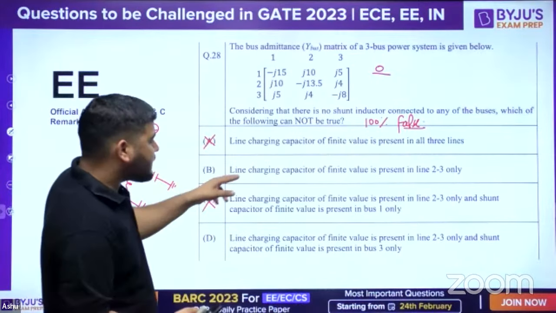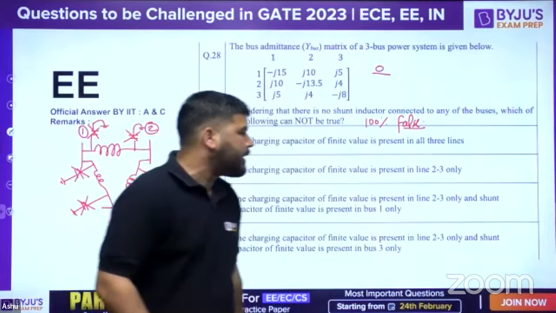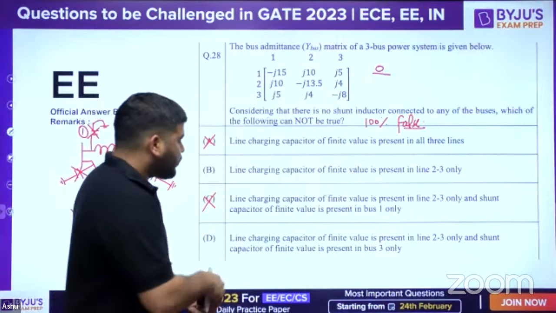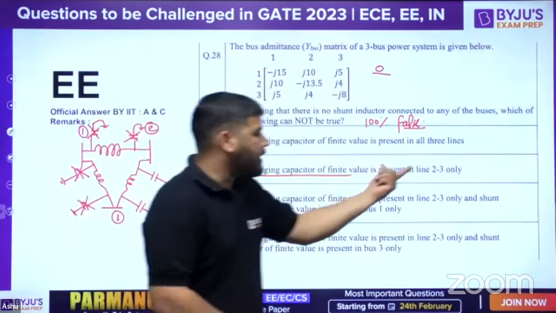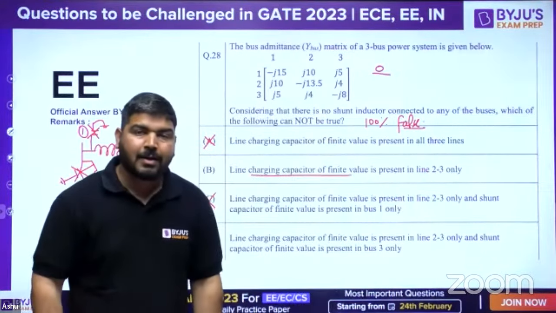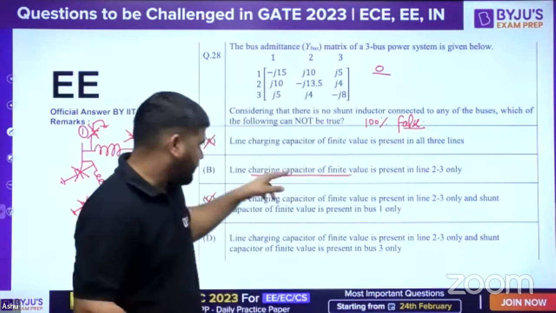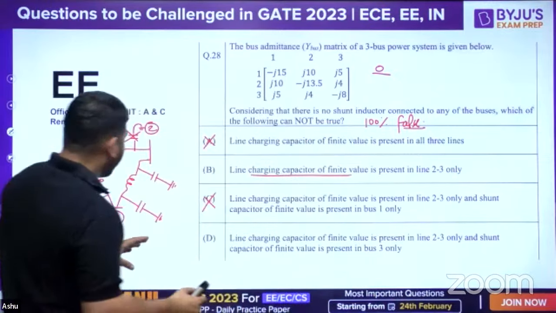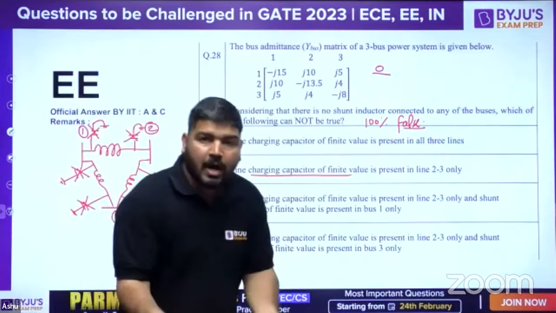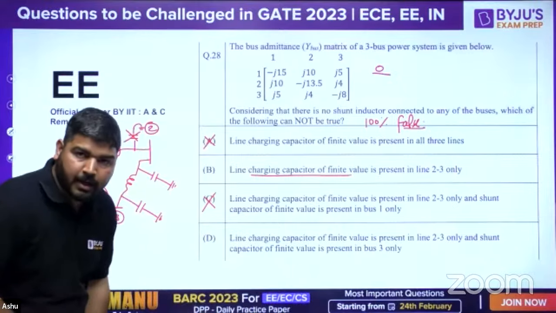In B option, the line charging capacitance of finite value is present in line 2, 3 only. जो line charging capacitance होगा finite value का, वो केवल line 2, 3 only में ही होगा. That's again, मतलब ये सही स्टेटमेंट है, it can be true. क्योंकि अगर line charging capacitance कहीं हुआ तो वो 2, 3 में ही हो सकता है.